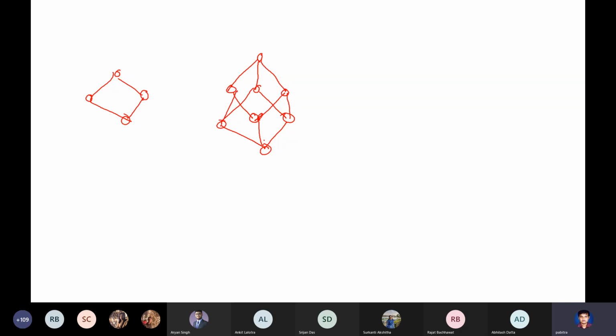Is it a lattice? Yes, it is a lattice. You take any pair of elements, you have a join and a meet. This is actually called a cube. If you go to higher dimensions, you get a hypercube. These are common lattice structures. That's why the name lattice.